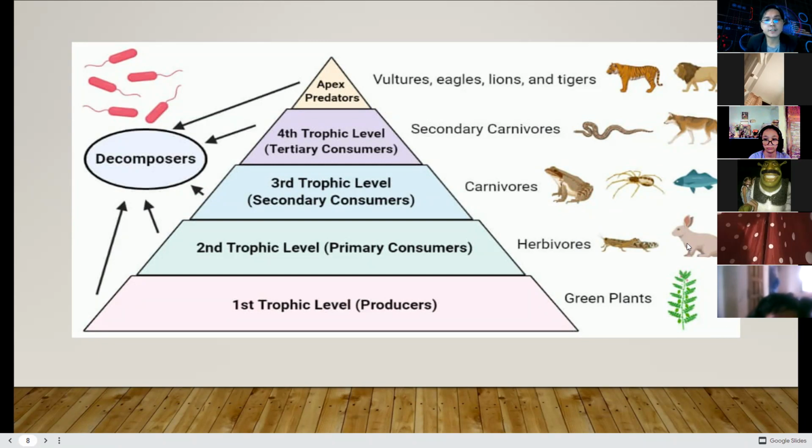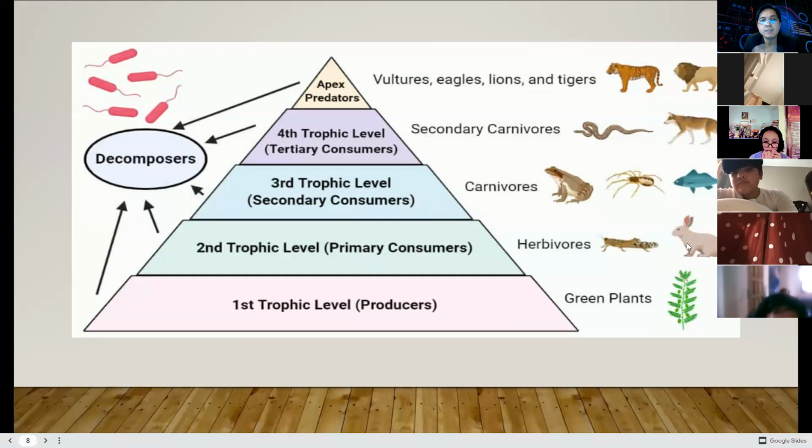Right? The third trophic level, or the secondary consumers. The secondary consumers are the carnivores. They consume the primary consumers. For example, they eat the grasshopper, or they eat the rabbits, and so on, and the smaller insects.